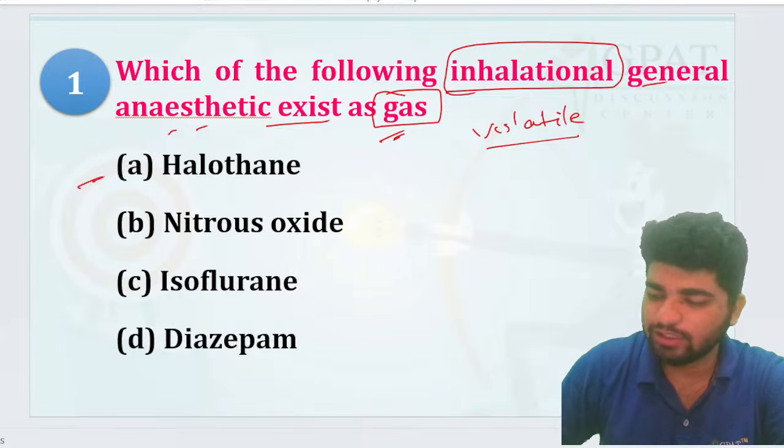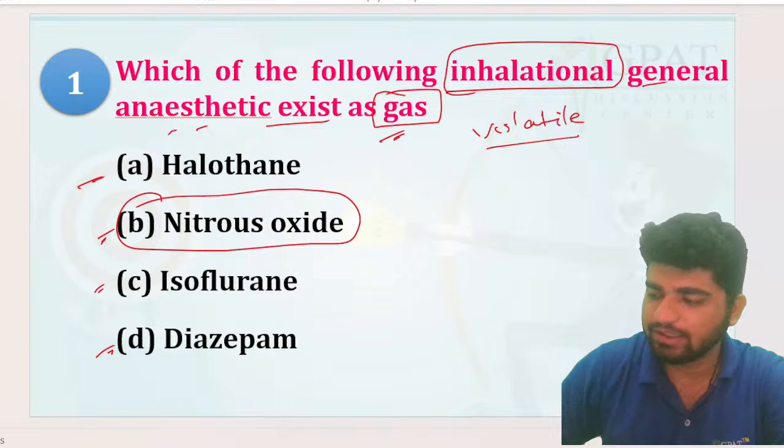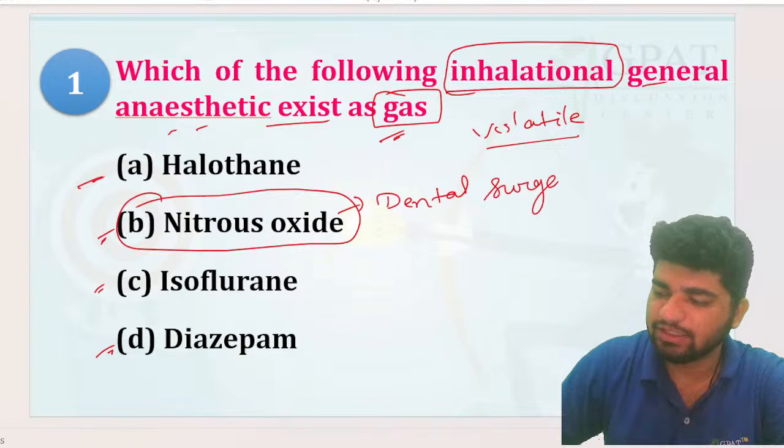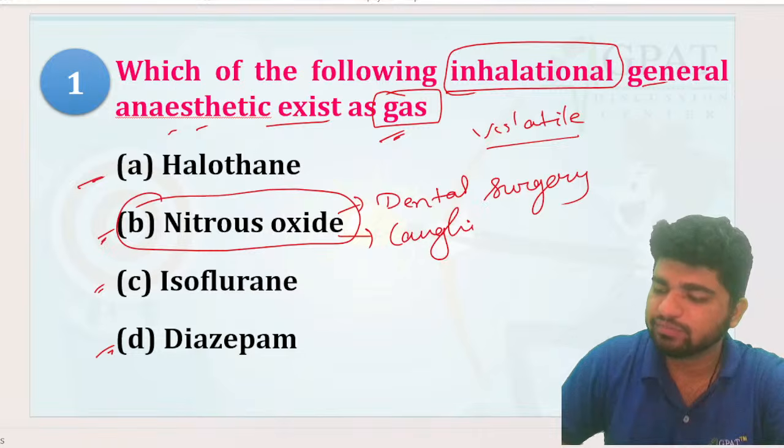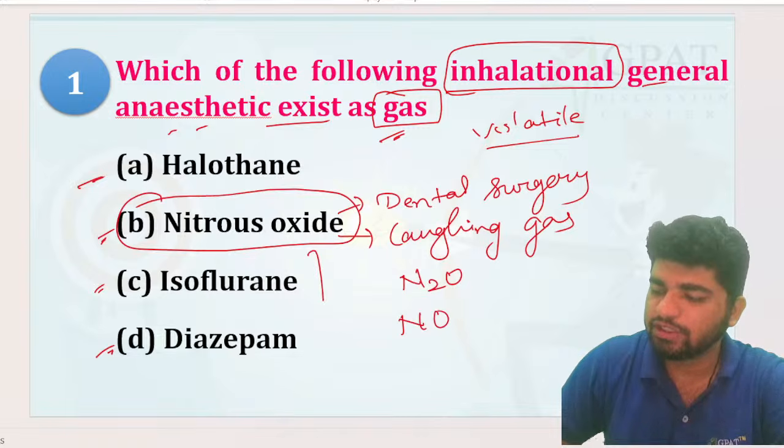The options are halothane, nitrous oxide, isoflurane, or diazepam. Gaurav Yadav says B. Suguna says B. That's right, that's your nitrous oxide. Nitrous oxide is also used in dental surgery, also known as laughing gas. There is a difference between N2O and NO. Nitrous oxide is what? Is this A or is this B?